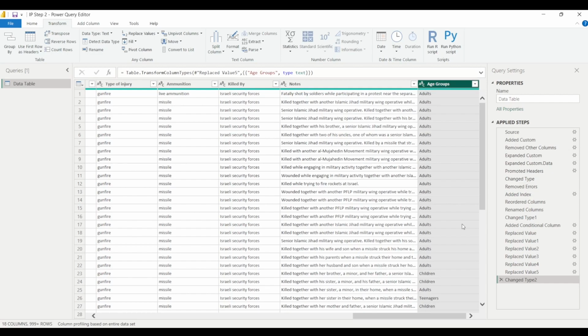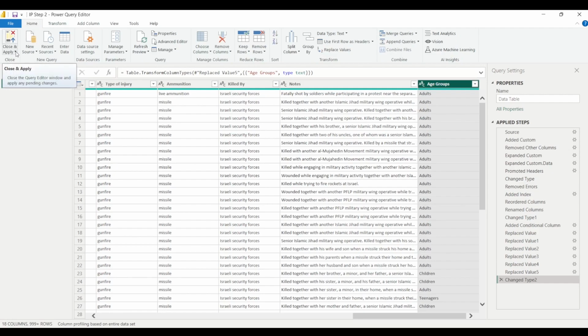And since I am interested in applying all the changes that I've made and I want to stay here in the Power Query editor, I'll click here on this drop down near close and apply, and then I'll click on apply. If you simply click on close, it will not apply any changes in the Power Query editor and it will simply take you back to the report view in Power BI desktop. If you select this close and apply option, this will apply all the changes in the Power Query editor and it will take you back to the report view. Since in this case I wanted to apply all the changes and I want to stay here in the Power Query editor, that's why I have clicked on apply.